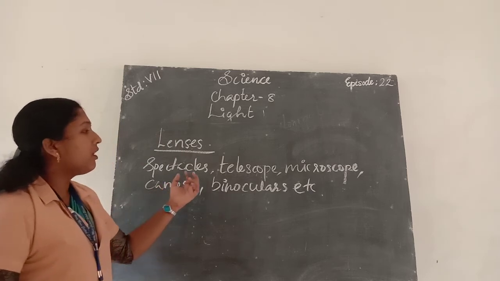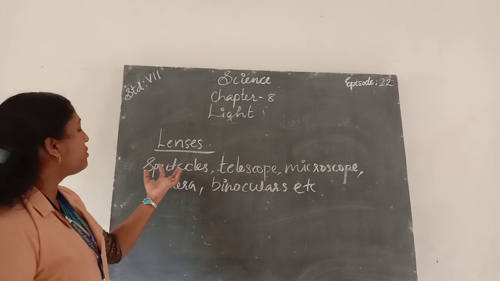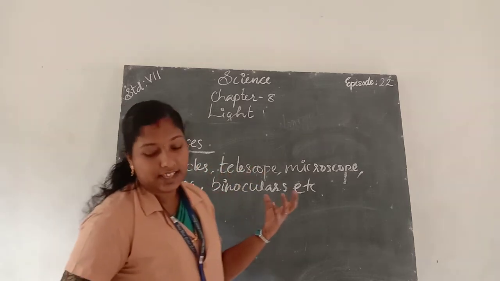In these devices we use lenses. So lenses are widely used in spectacles, telescopes, microscopes, cameras, binoculars, etc.